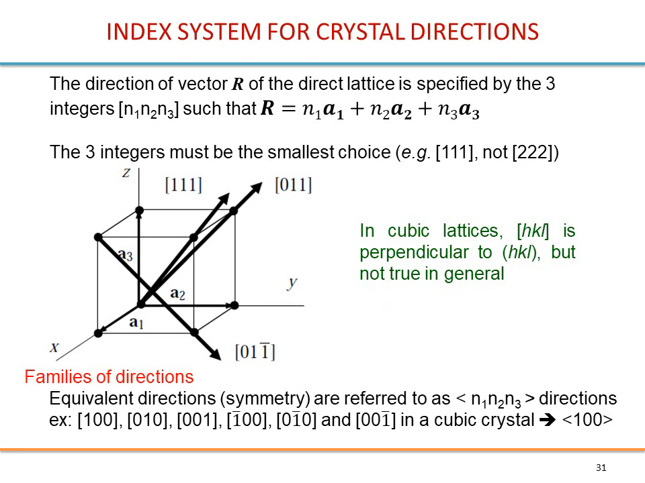As with planes, we also have families of directions. If we have equivalent directions, equivalent by symmetry, you can refer to them as n1, n2, n3, with triangular brackets in this case. So the example is, for example, 1, 0, 0. This direction is equivalent to this one, equivalent to this one, and in the other direction too. So all these are equivalent directions, and you can just refer to these directions as 1, 0, 0.